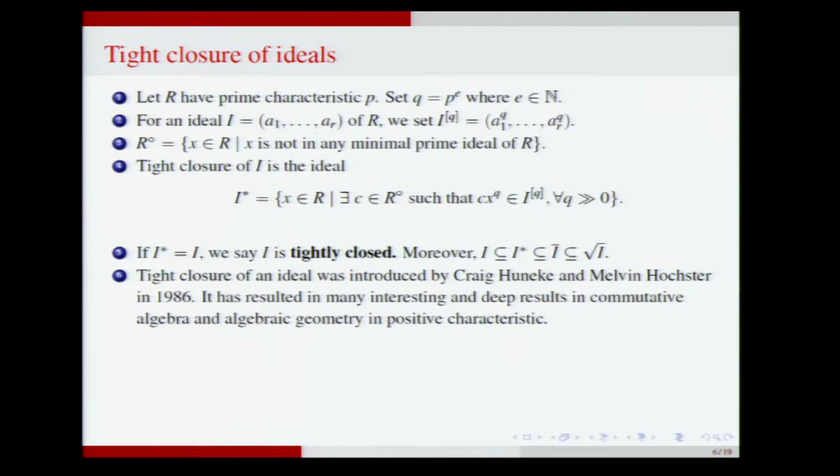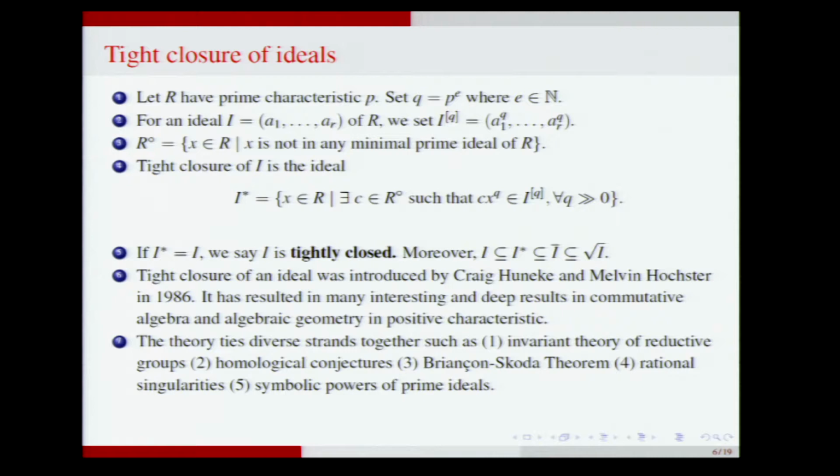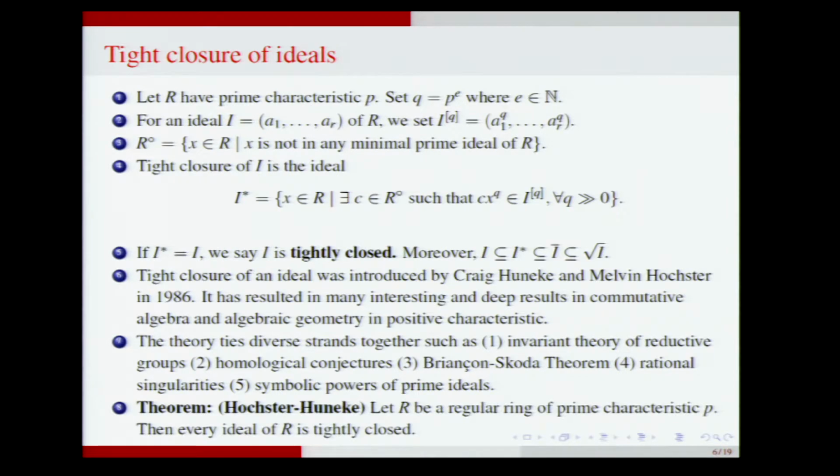So as everybody knows, this was introduced in 1986, and it has resulted in many interesting deep results in commutative algebra and algebraic geometry in positive characteristic. And there are many results which were unconnected earlier, but the tight closure theory unifies all of them by producing short proofs and then using the machinery of Artin approximation to prove results for rings containing a field, using the same results for rings which have positive characteristic.